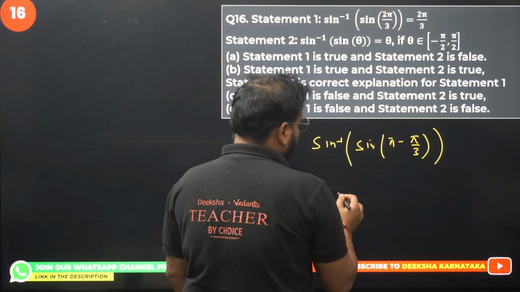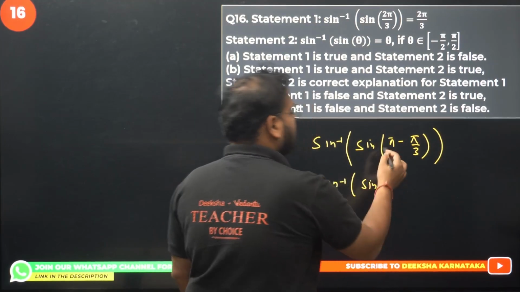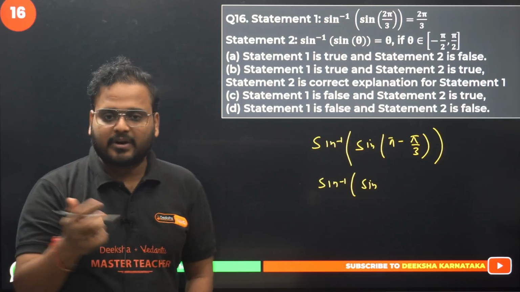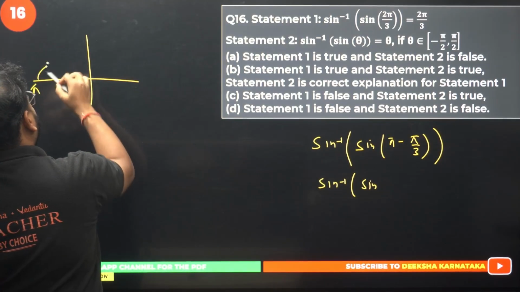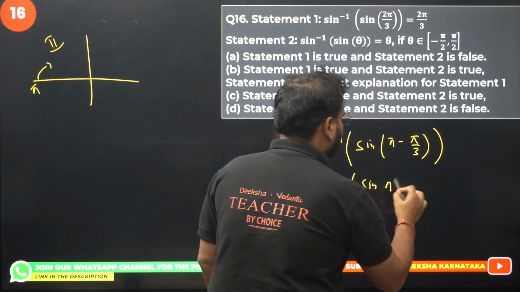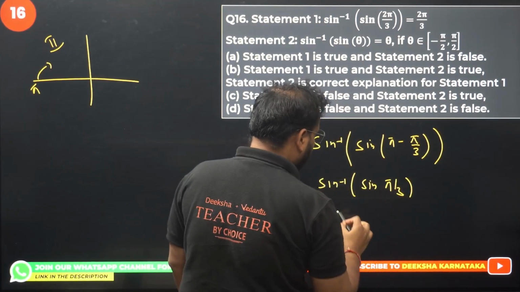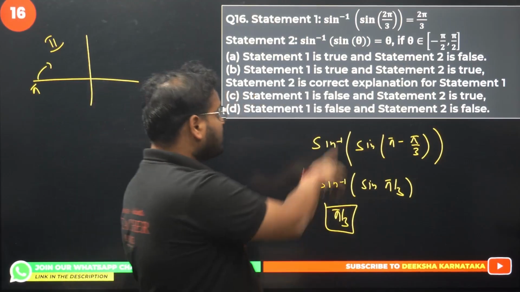So operating over here, you'll have sine inverse of sine as it is. This will become pi minus pi by 3, second quadrant, where sine is positive. So you'll have sine of pi by 3 with the plus sign. Answer will be pi by 3.